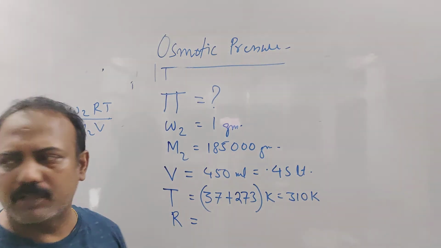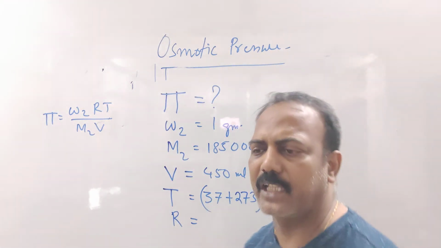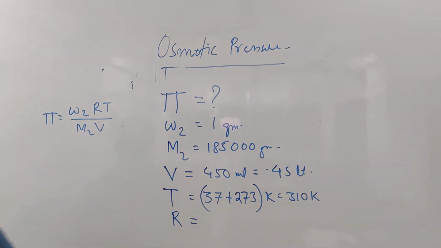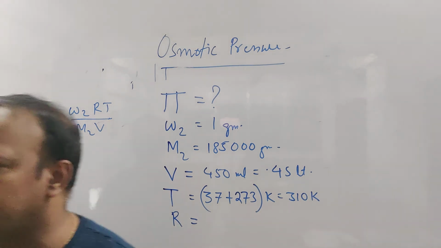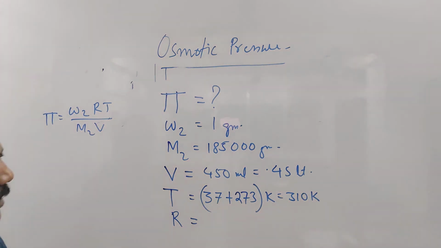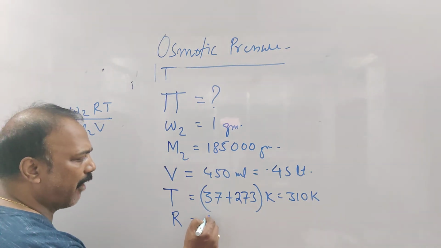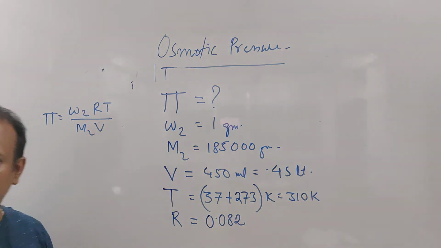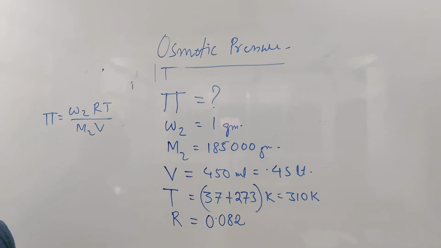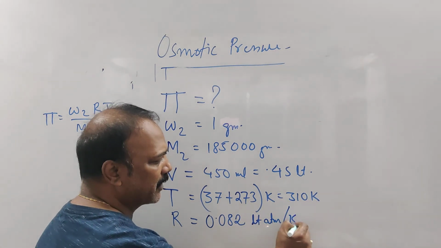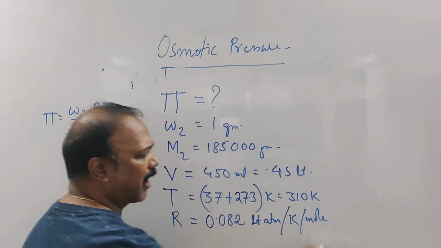The value of R in this particular case, in case of osmotic pressure, we are going to take the value in liter atmosphere, because the volume unit is given in liter and the pressure we will get in atmosphere. Be careful of that. Okay. In liter atmosphere, the value of R is 0.082. You know this, in class 11 we had done it. 0.082 liter atmosphere per Kelvin per mole. That's the value of R.